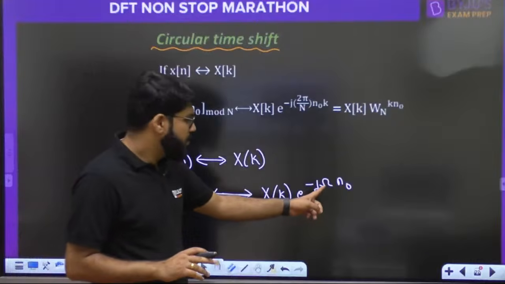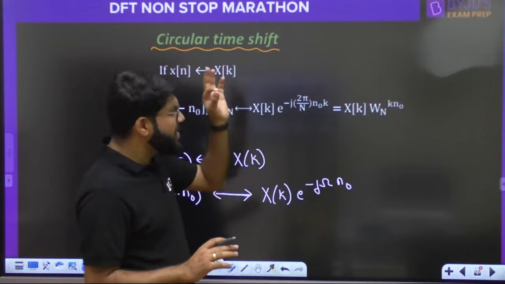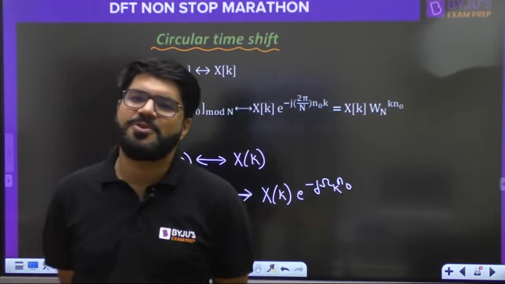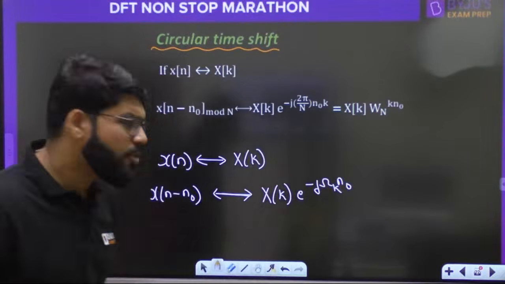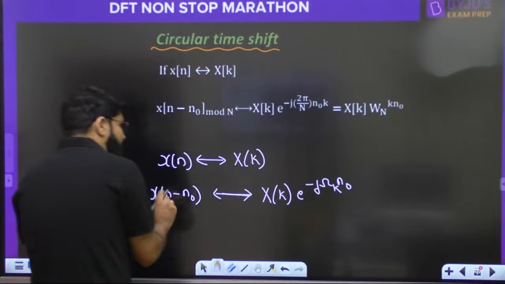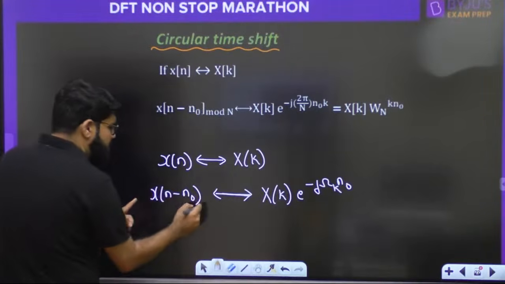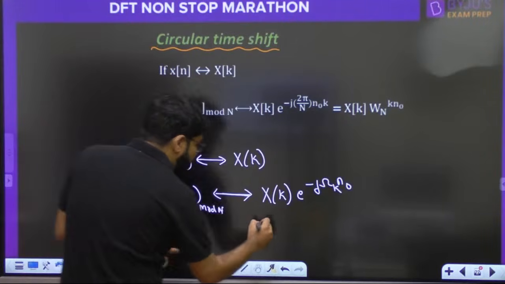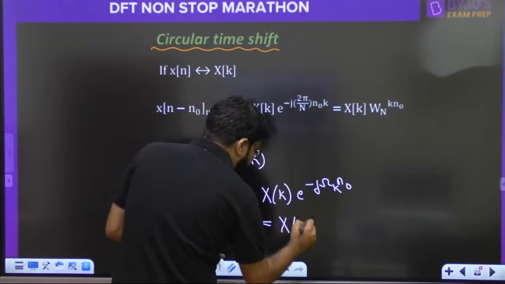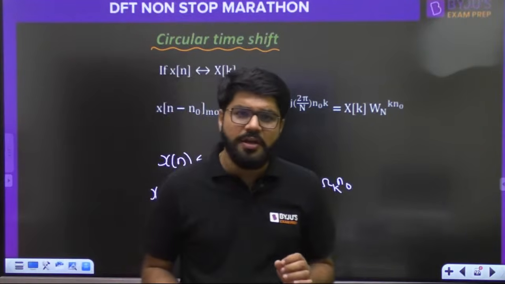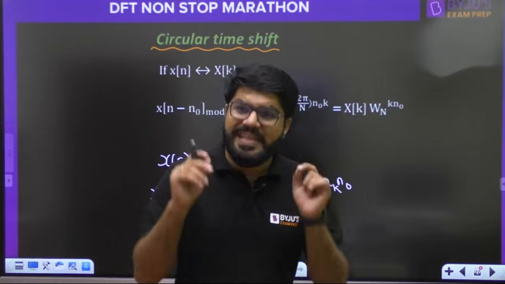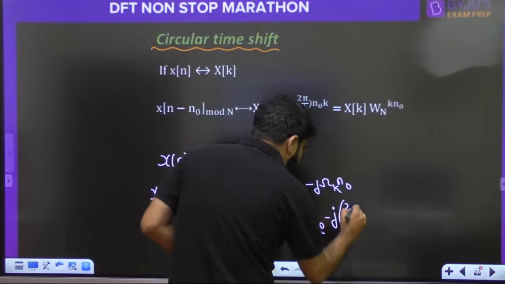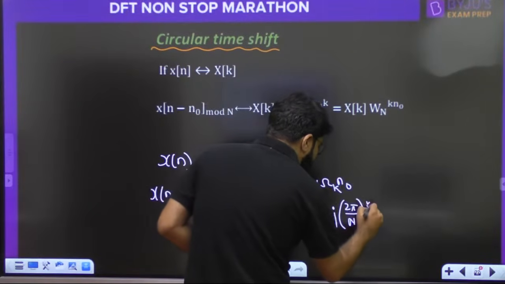Which omega? Only thing is, whenever it is a DFT property, it should be X omega k, discrete frequency. So you get your property. Whenever it is DFT, discrete frequency, and which shifting? Circular shifting, mod n. So what is this answer actually? X of k. Now do I remember the discrete frequency formula? Yes, I remember the discrete frequency formula. So it becomes e power minus j, what is the discrete frequency? 2 pi by n into k n naught.